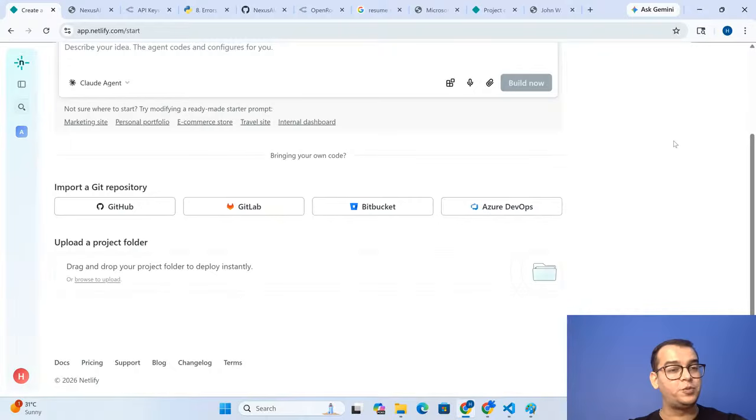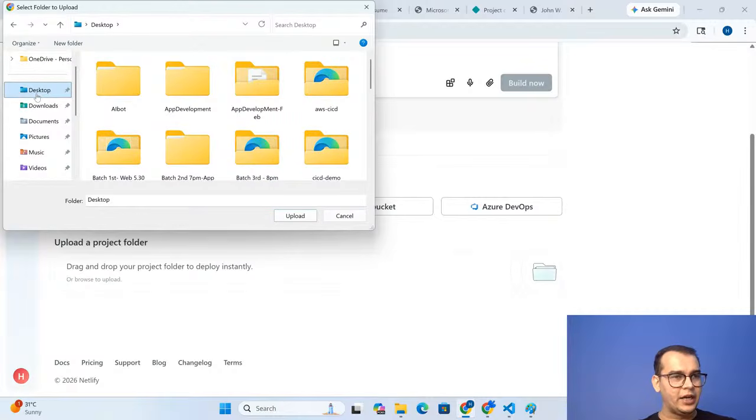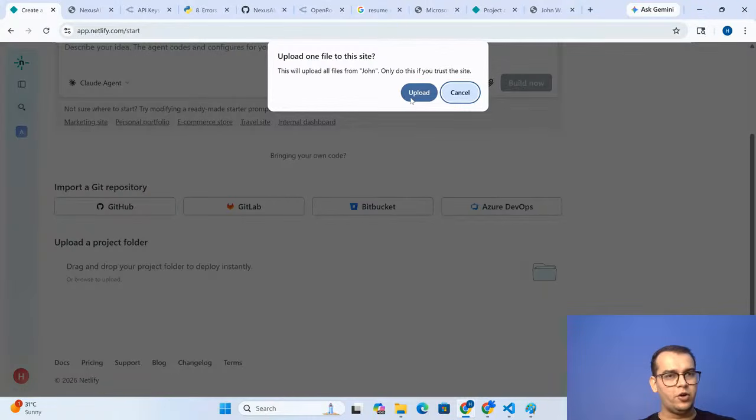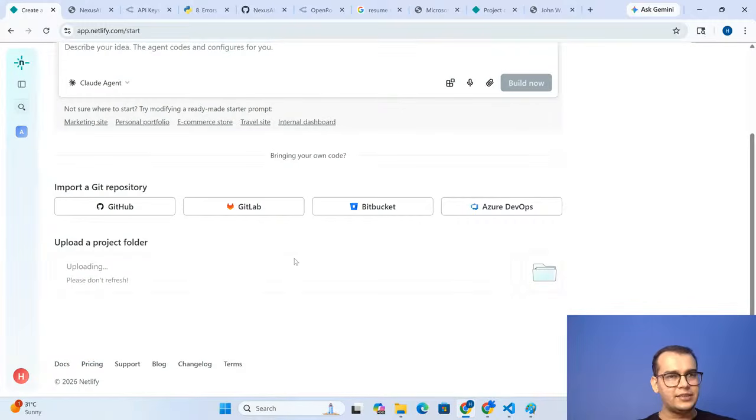If you see the option called upload a project folder, you just need to click on browse to upload. Simple as that. Check the folder where your code is. If you have code in any folder, suppose John, click on upload, and it will ask you to rename the file. No problem, you can simply rename the file, and that's it.